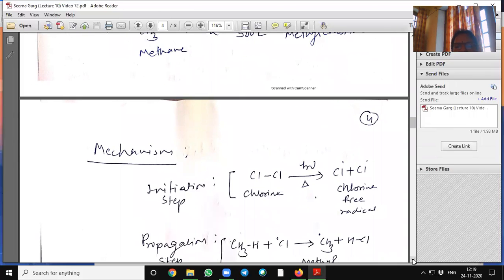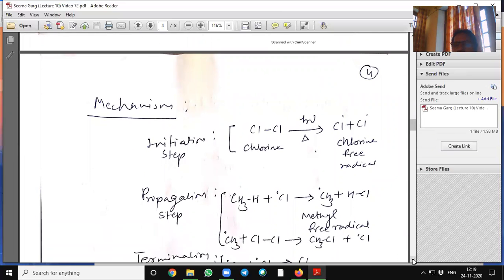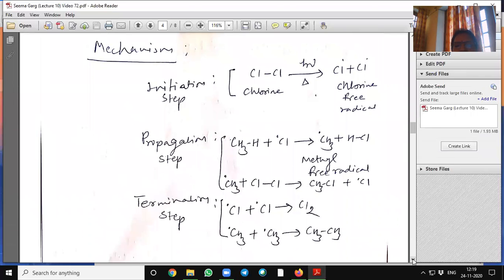Mechanism. In the initiation step, the chlorine molecule is converted into chlorine free radicals in presence of UV light or higher temperature. In the propagation step, the methane molecule reacts with the chlorine free radical and forms a methyl free radical plus HCl.